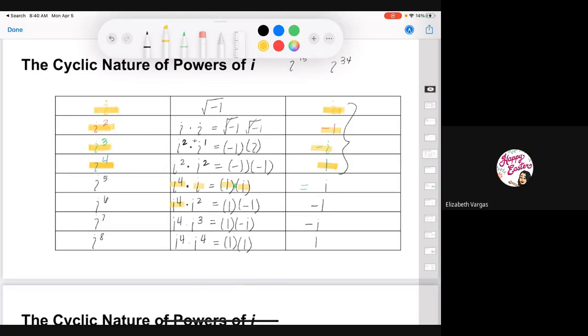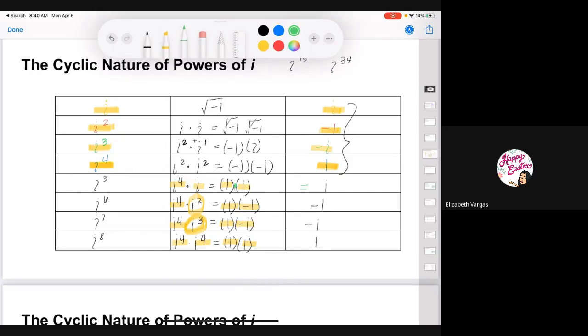Same thing here. I put i to the 4. i to the 4 is equal to 1, so I'm just plugging that in. Here are 2. I'm putting a 4, so I just put that in. Here I put in 4, so I just put that in. Here's also 4, so I just put that in. So basically, I'm putting these resulting values in for that substituted variable right there. So i to the power of 2 was -1, so that's why I plugged in -1 here. i to the power of 3 was -i, so that's why I put in -i here.